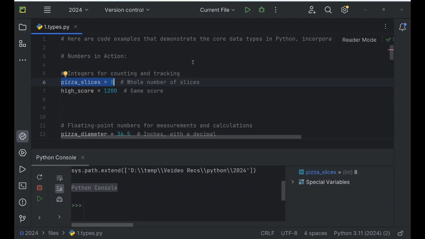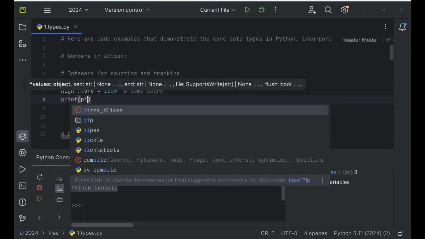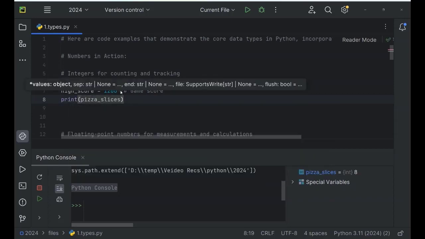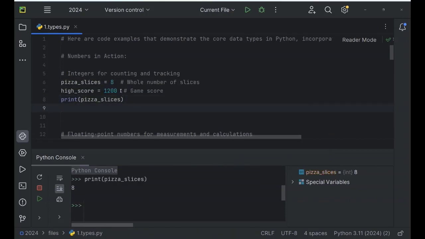Create a new Python file and you are ready to go. So back to our examples. Now if I type print(pizza_slices) and again press Shift-Alt-E, it will print 8. So this 8 is an integer data type.